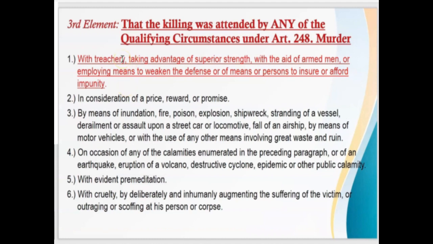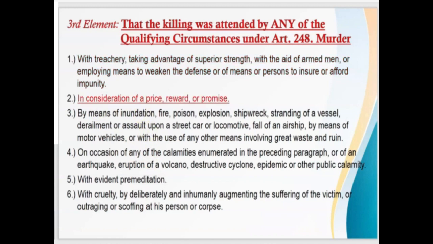And take note of this rule. Pag merong treachery, merong taking advantage of superior strength, and merong with aid of armed men, you only consider one to qualify the killing of the person to murder, and the others will be considered absorbed by treachery. Pero kapag merong treachery, merong consideration of a price, reward, or promise, at meron ding, for example, evident premeditation, you only consider one for the purpose of qualifying the crime to murder. The other 2 will be considered generic aggravating circumstances.